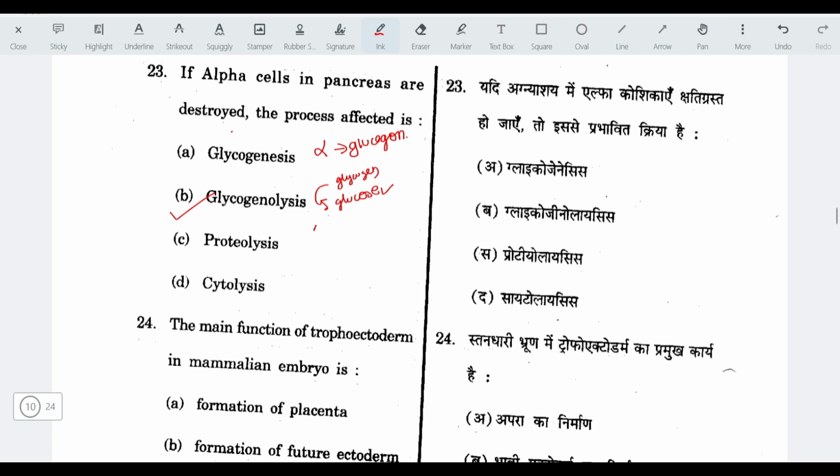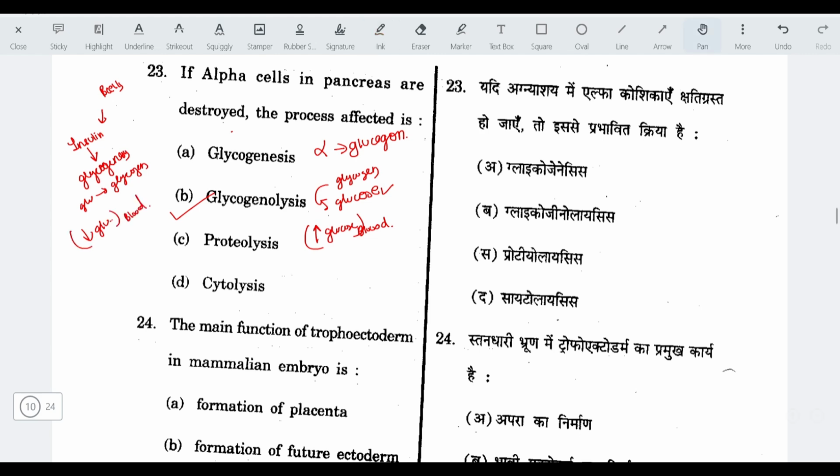So it increases glucose level in blood. Okay. Antagonistic hormone is insulin, secreted by the beta cells, and these are responsible for glycogenesis. Glycogenesis means glucose will be converted into glycogen and decrease glucose level in blood.